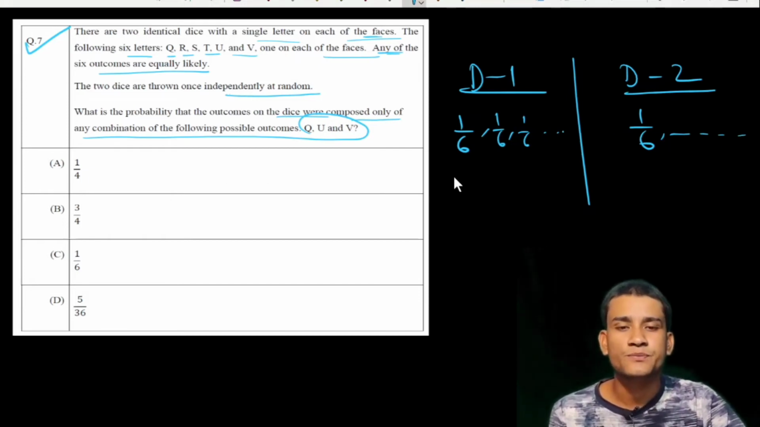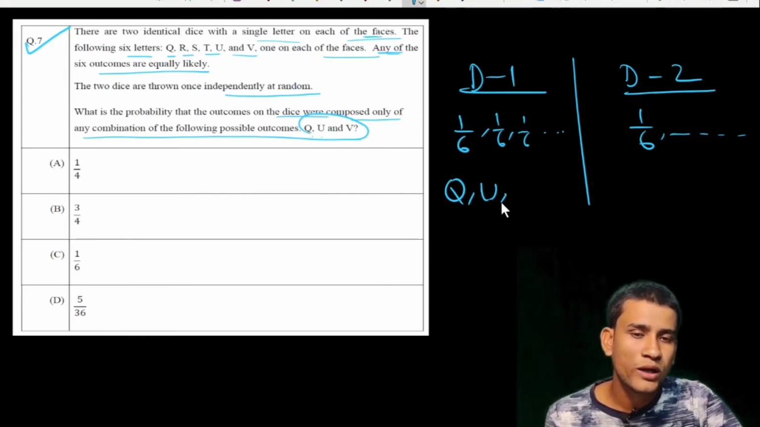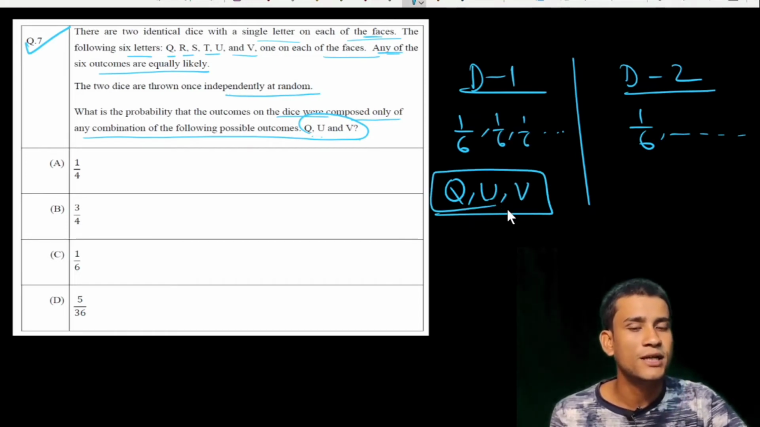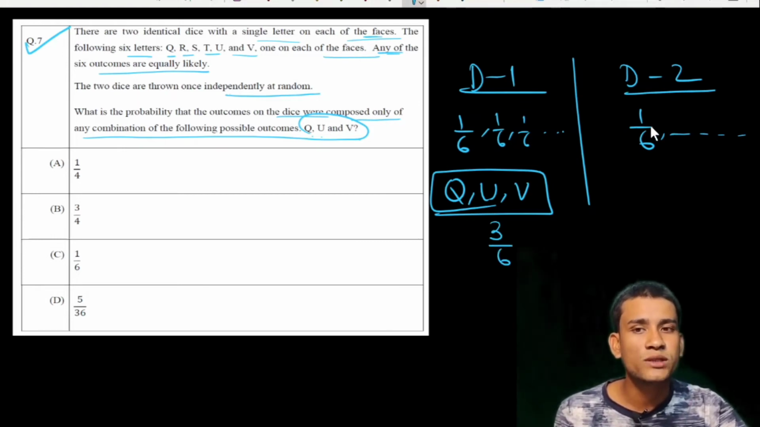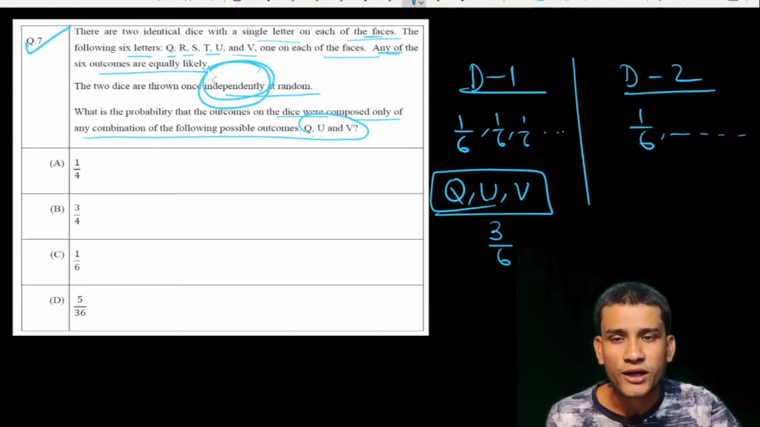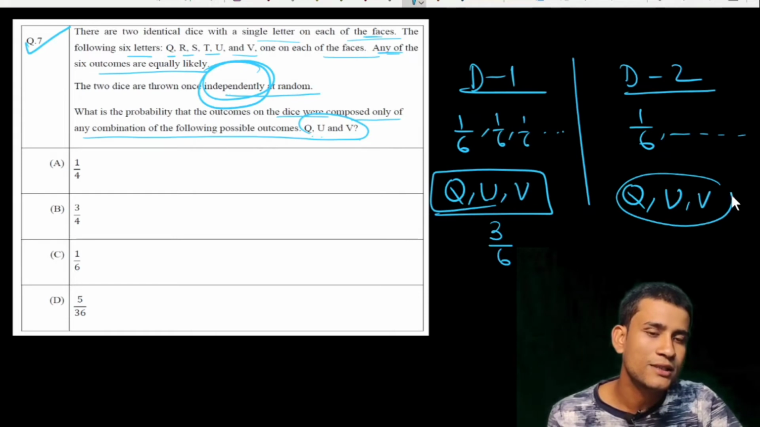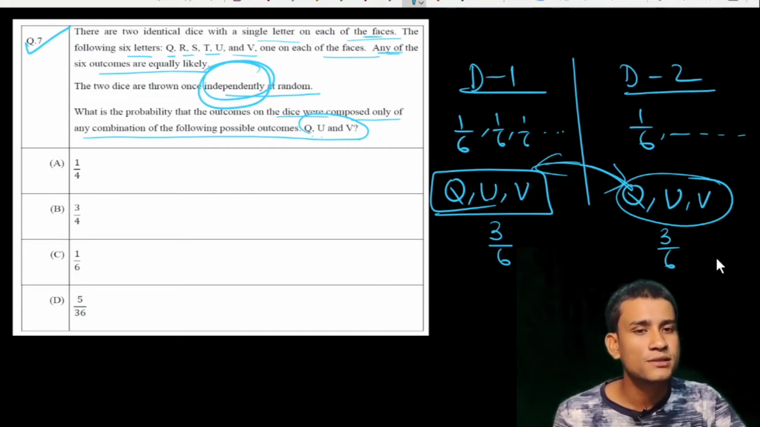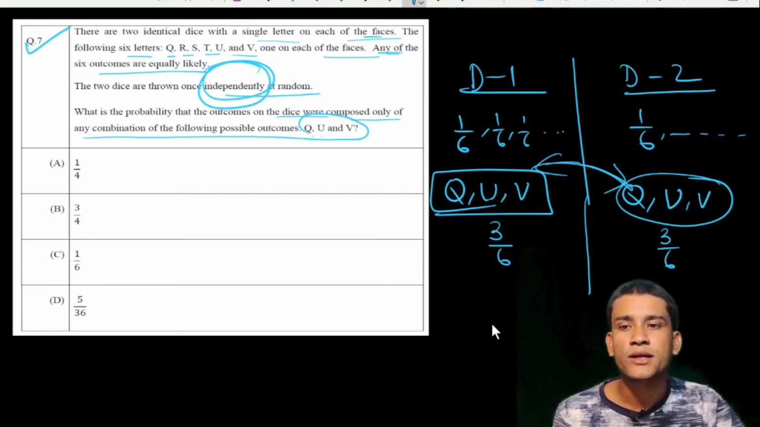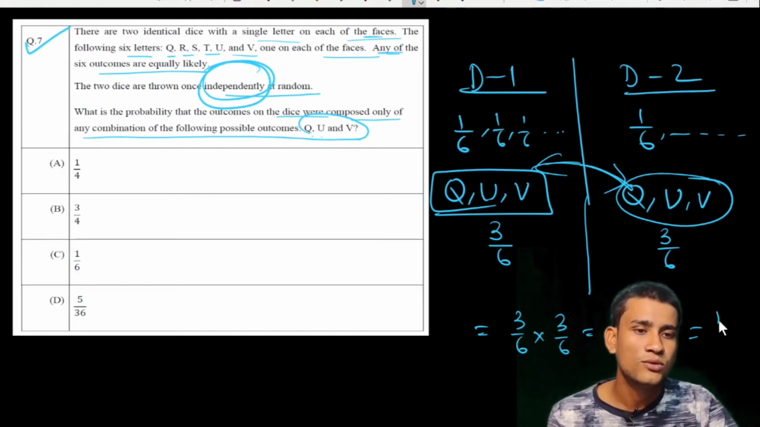Now the probability of Q, U and V coming, these are only 3 faces here. So the probability of coming Q, U or V is 3/6, and since dice 2 is independent, this word is very important, we have to combine this with Q, U, V of the other dice as well. The probability of coming is again 3/6 here. Since they are independent, the required probability is 3/6 into 3/6. That means 1/2 into 1/2, which is equal to 1/4.